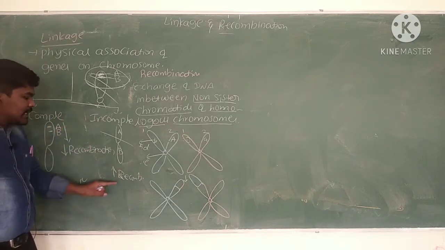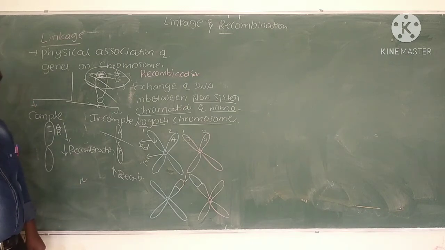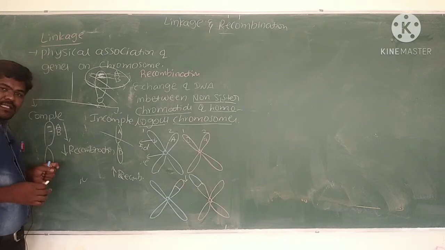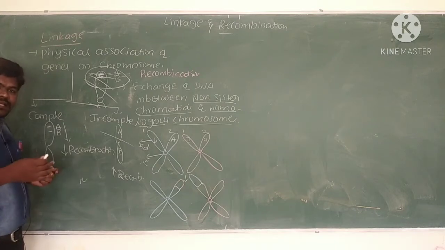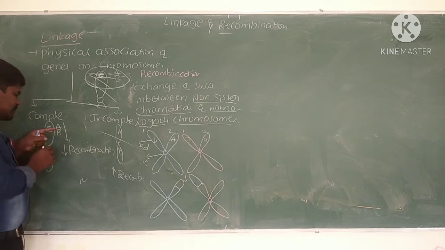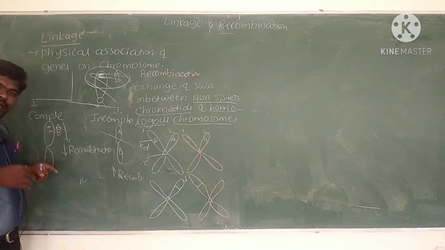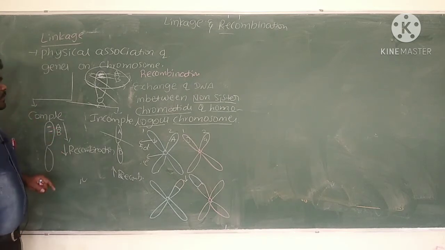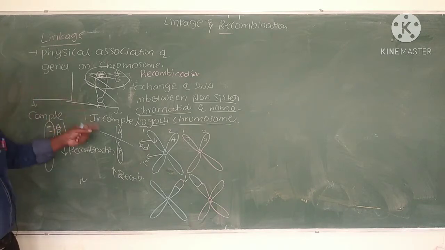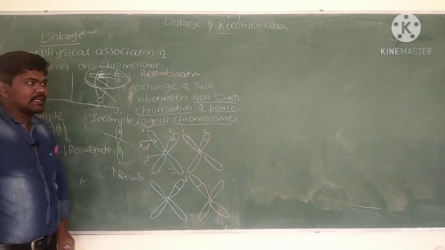In incomplete linkage, we can see more recombination. When the distance between two genes is very less, recombination is also less. When the distance between two genes is more, recombination is also more. That is the difference between complete linkage and incomplete linkage.